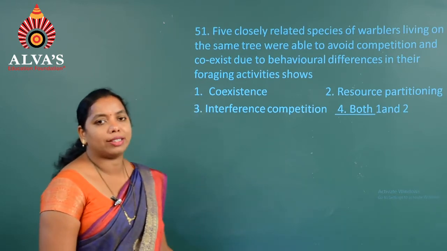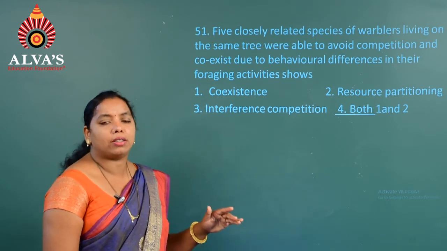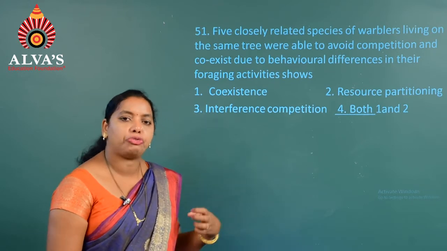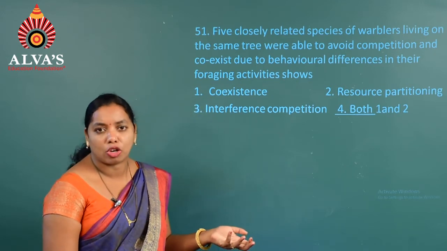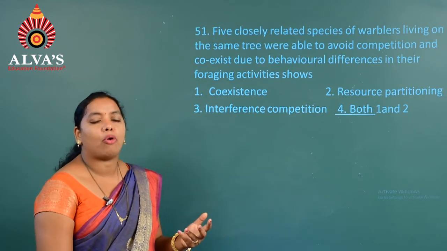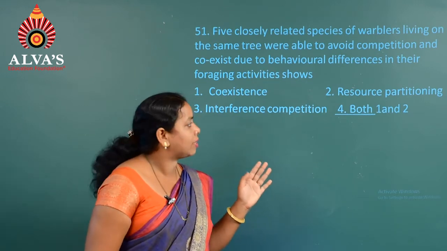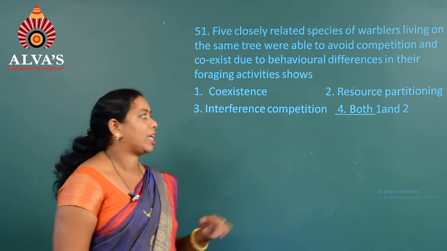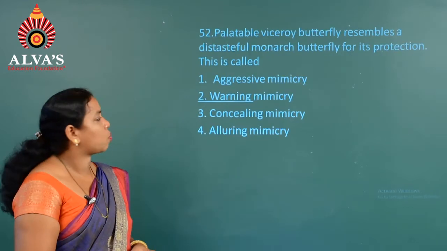If we consider this type of interaction under competition, there are five closely related warbler species. To avoid competition, they changed the timings of their foraging activities, such as nest building activities, and as a result they completely avoided competition. This interaction shows the presence of coexistence among them, and also shows the resource partitioning principle. That is why the answer is both 1 and 2, option 4. The next question is number 52.